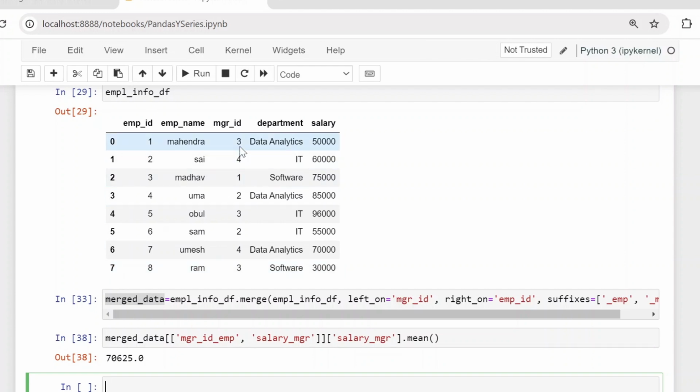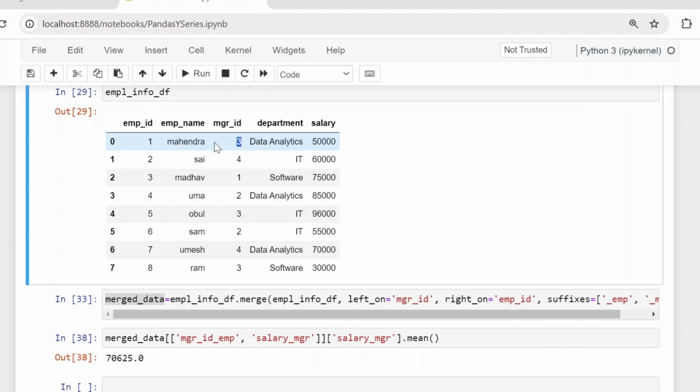So we cannot consider a single manager multiple times, right? You can see here manager ID 3: for employee ID 1 the manager ID is 3, for employee ID 5 manager ID is also 3, for employee ID 8 manager ID is 3, right? So we cannot consider these three times. We should consider 3 as a single person, and those 3 salaries as a single salary, right? We should not consider it like that.